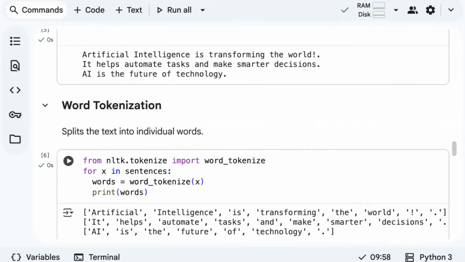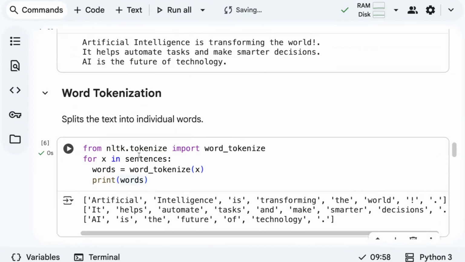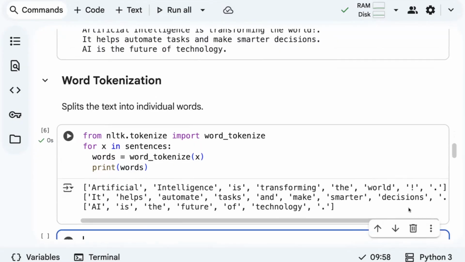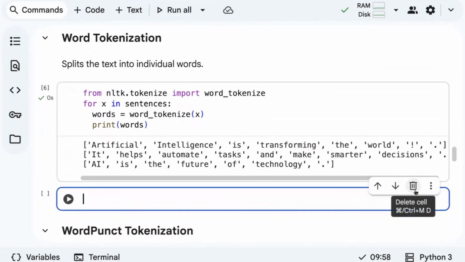Can you see it gave us a list of tokens? Even the exclamation mark and full stop are also considered as one token each. Okay, this is basically word tokenize. I hope this is clear.